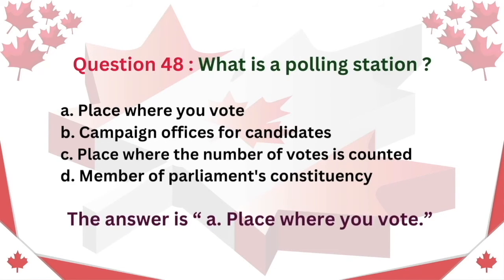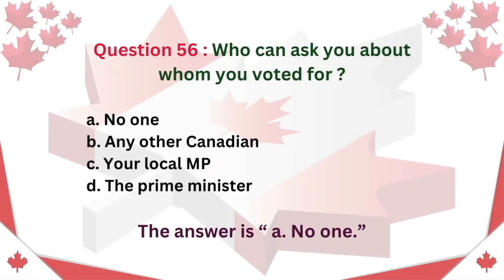Question 48. What is a polling station? A. Place where you vote. B. Campaign offices for candidates. C. Place where the number of votes is counted. D. Member of Parliament's constituency. The answer is A. Place where you vote. Question 56. Who can ask you about whom you voted for? A. No one. B. Any other Canadian. C. Your local MP. D. The Prime Minister. The answer is A. No one.